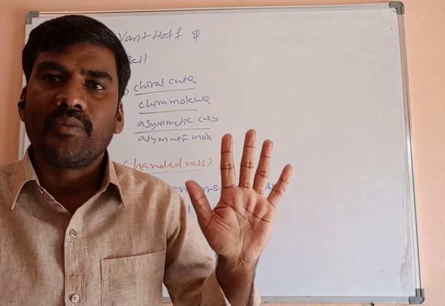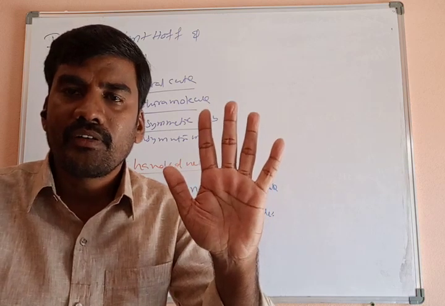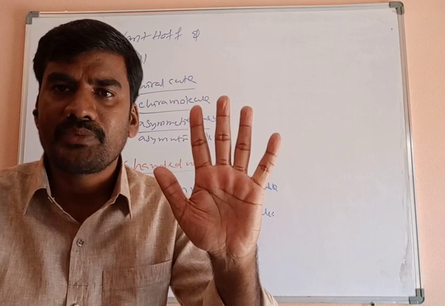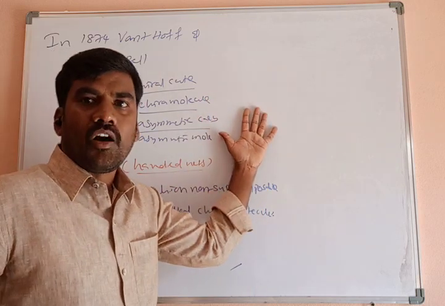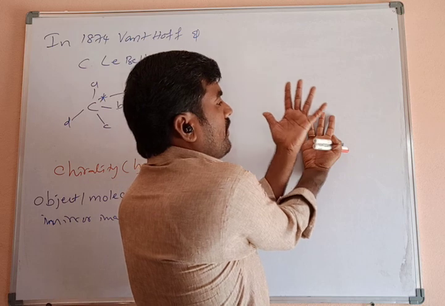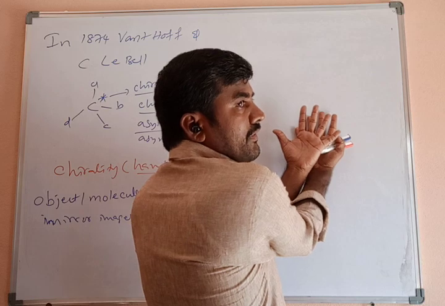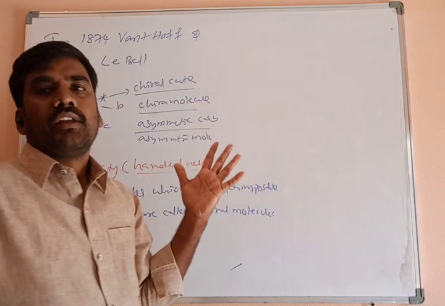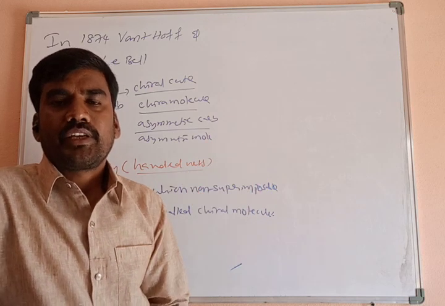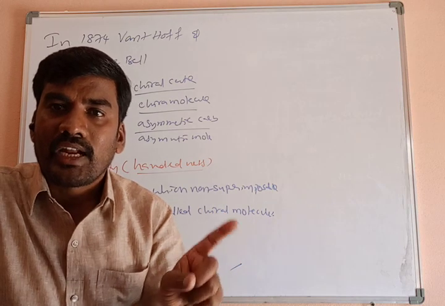So what I am saying here, a molecule which is superimposable on its mirror image is achiral. Not chiral, we have to say that is achiral. Objects or molecules which are non-superimposable mirror images are called chiral molecules.